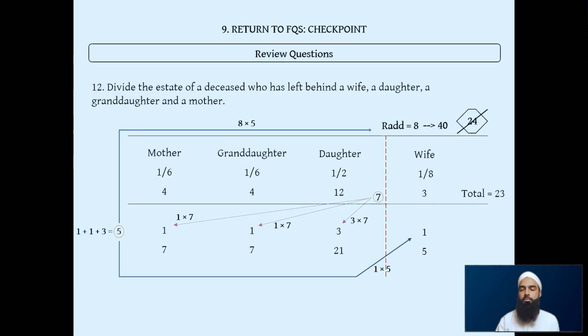So then we add it all up. 21 plus 5 is 26, plus the 7 is 33, and then plus another 7 is 40. So we see that the total is 40. We've given out 40 here, and our divisor at the top is also 40. So alhamdulillah, we can see we've got it right.